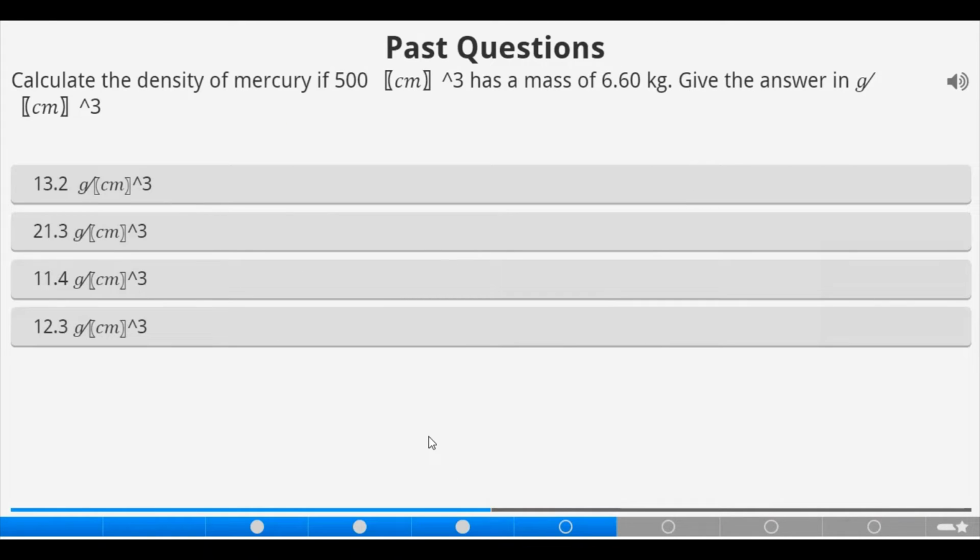Now let's treat some past questions. You have to calculate the density of mercury.